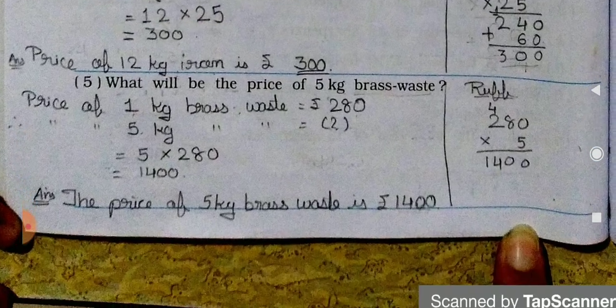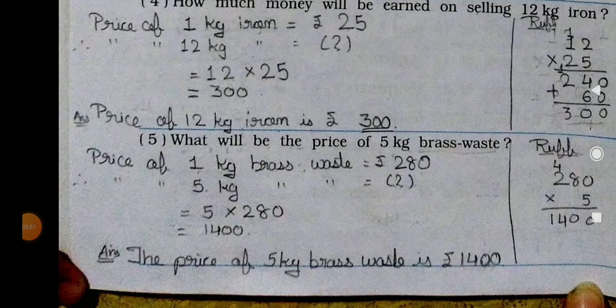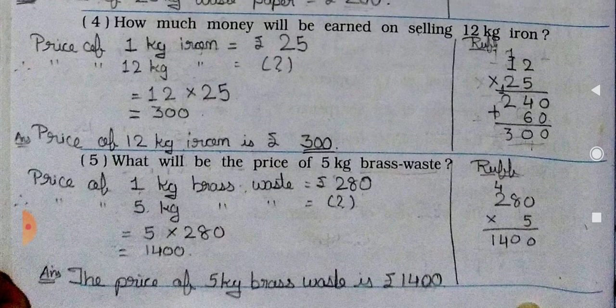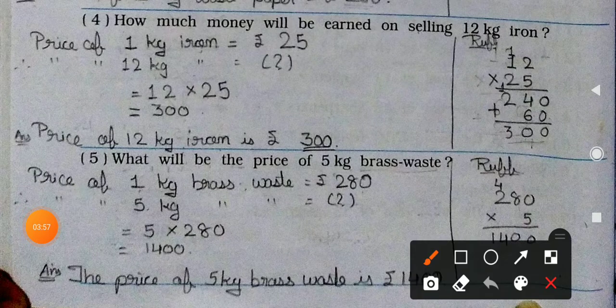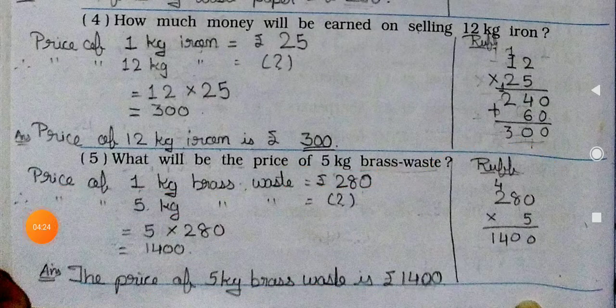Now see number 5. What will be the price of 5 kg brass waste? Okay, 5 kg brass waste we have to find out. The price of 1 kg brass waste is equal to rupees 280. 5 kg is equal to what? So 5 multiplied by 280, you will get 1400. Multiply like this, and you will get the price of 5 kg brass waste is rupees 1400. So 1400 is your answer. Now come to the next page.